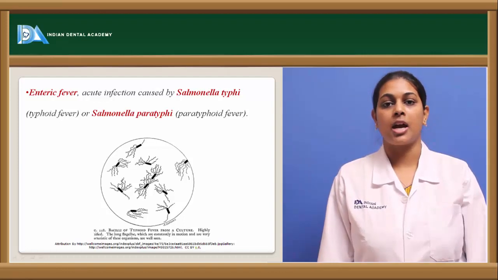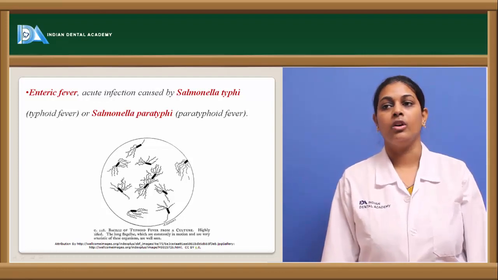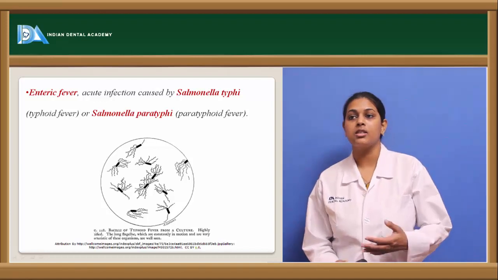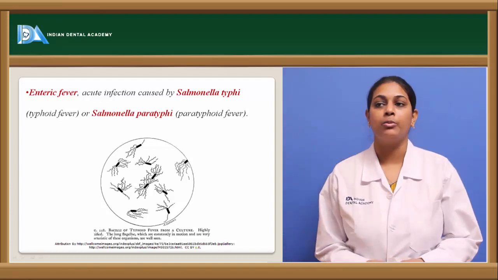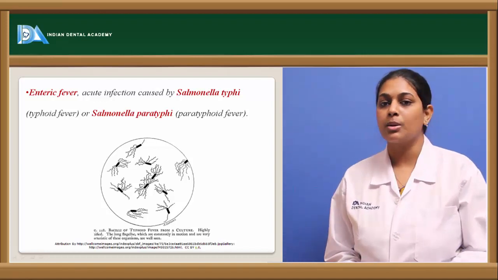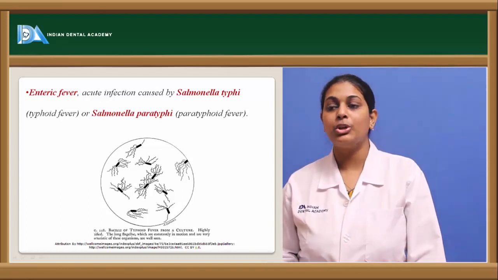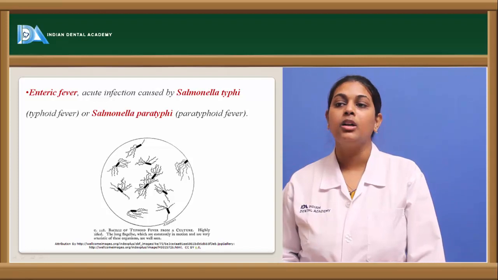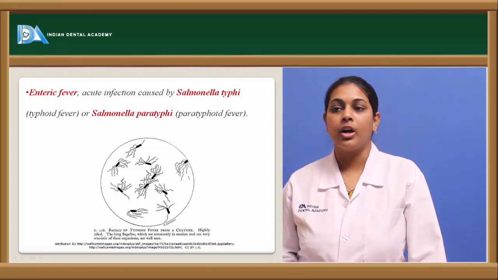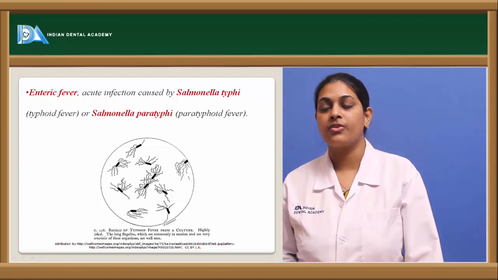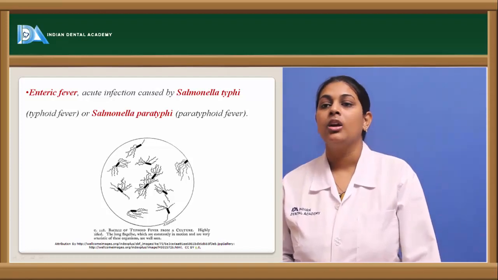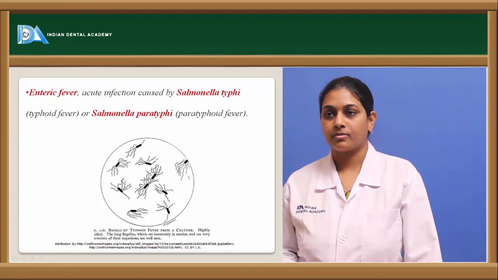It could result in typhoid fever or paratyphoid fever. The species which causes typhoid fever is known as Salmonella typhi, and the species causing paratyphoid fever is Salmonella paratyphi. They are gram-negative bacteria which show filamentous flagellae around the organism. There's a picture which shows the filamentous flagellae present around the bacilli.